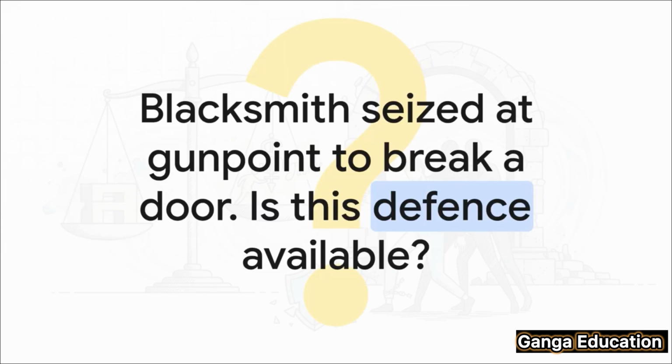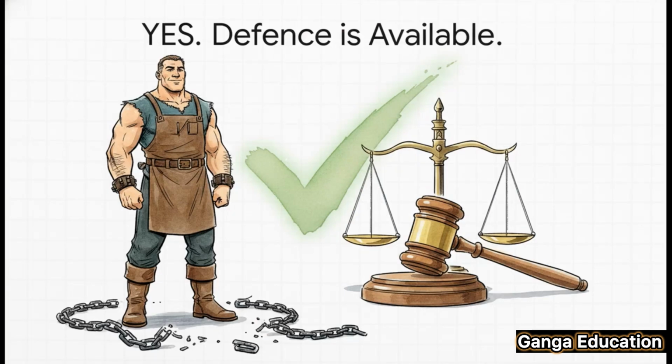All right, time for a quick test. This is exactly the kind of problem you might get in an exam. A blacksmith is kidnapped by dacoits. They put a gun to his head and tell him to break open a door or they'll shoot him right there. Can he claim the defense of duress? Think about it. Yes, of course. The defense is available. Let's run our checklist. Was the threat of instant death? Yes. Was he there voluntarily? No, he was forcibly seized. This is a textbook application of Explanation 2.